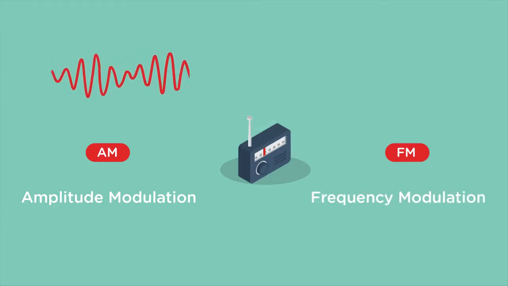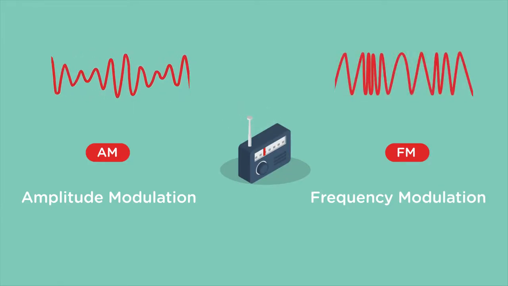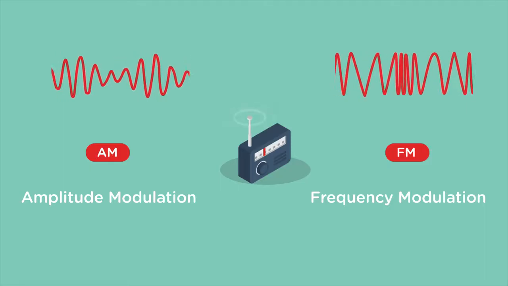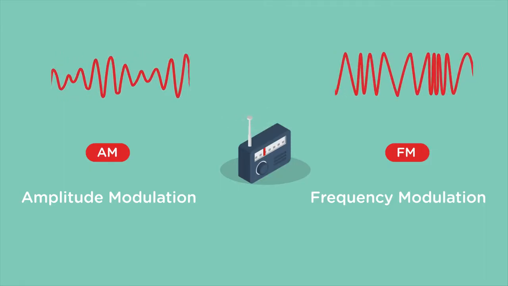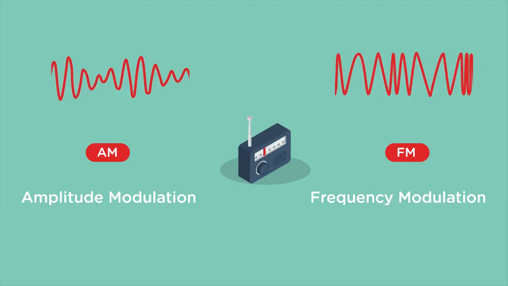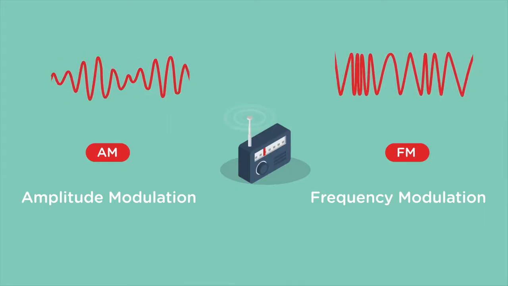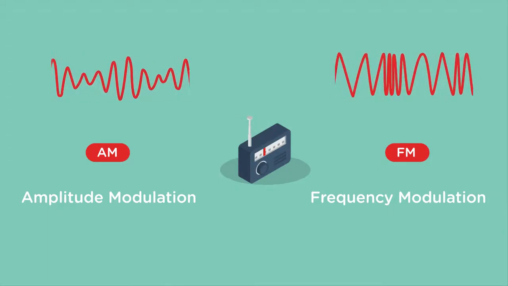On the other hand, FM radio uses frequency modulation. This is where the amplitude stays constant, but the frequency of the signal is varied at a rate corresponding to the frequencies of the audio signal. There are also some particular differences between AM and FM radio. Low and medium radio frequencies are used for AM radio, whereas FM radio uses high and very high frequency wavebands.